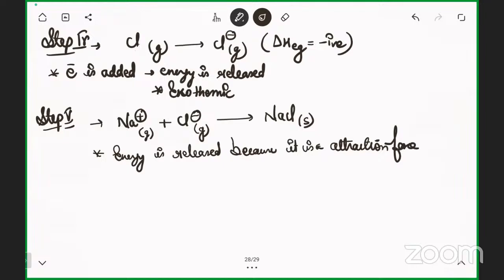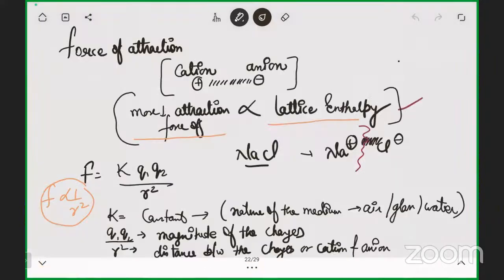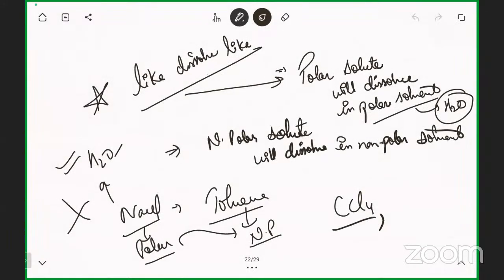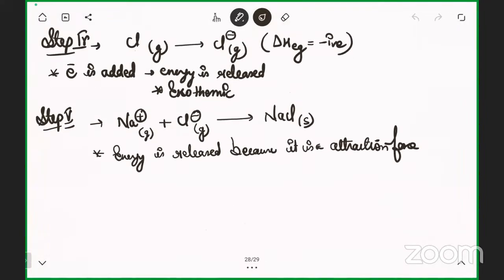I told you at the start, what is lattice energy? It is either the formation of 1 mole or the breaking up of 1 mole. Now I'm talking about the formation of 1 mole. Na positive reacts with Cl negative, forming sodium chloride.